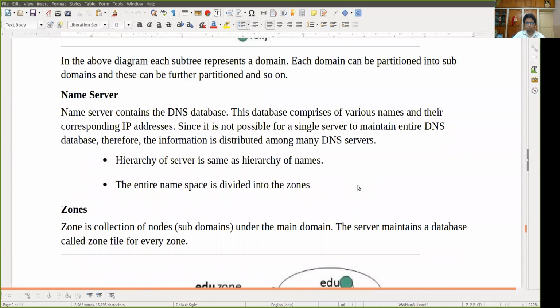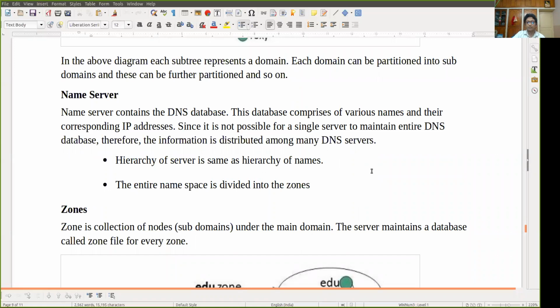Now a name server contains the DNS database. This database comprises various names and their corresponding IP addresses. Since it is not possible for a single server to maintain the entire DNS database, the information is distributed among many DNS servers. There are lots of DNS servers. In the server there is this IP address to name mapping. The hierarchy of servers is the same as the hierarchy of names.